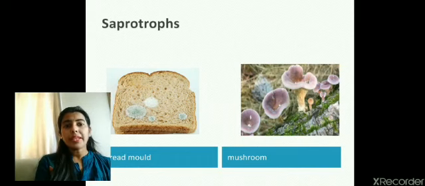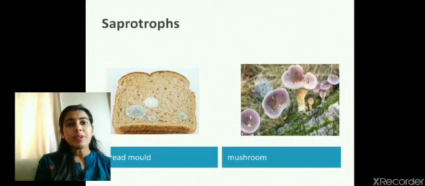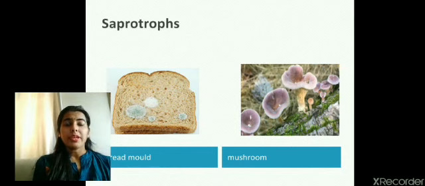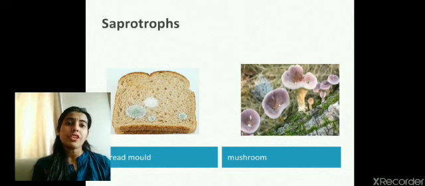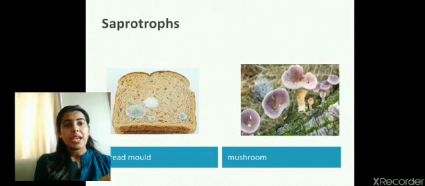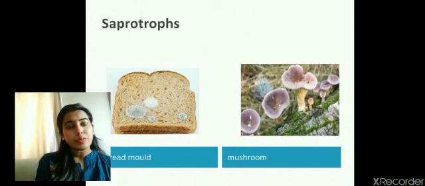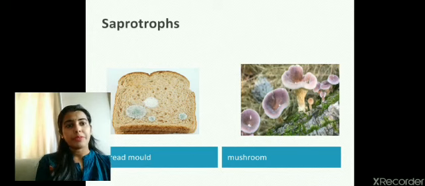So example, here you can see bread mold. It is the common example you can find at your homes also. Whenever we have stale bread, sometimes a greenish layer or a grayish colored layer starts developing on the bread. That is bread mold. It is an example of saprotroph. They are obtaining nutrition from the surface of the bread. These organisms start secreting their digestive juices, their enzymes on the surface, and they absorb the nutrition from there. Another example here can be mushroom. Mushroom is also a saprotroph.